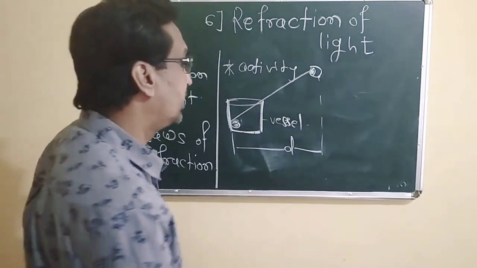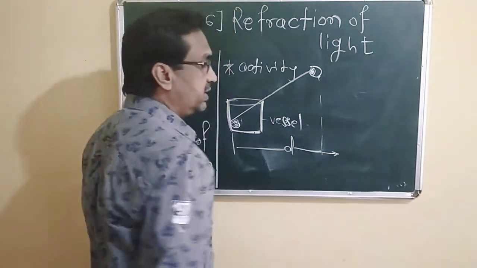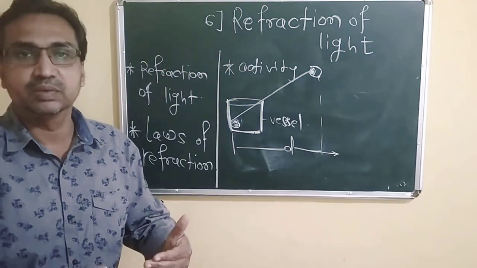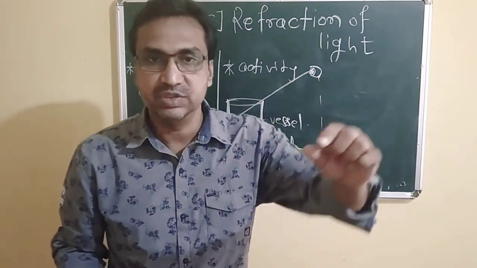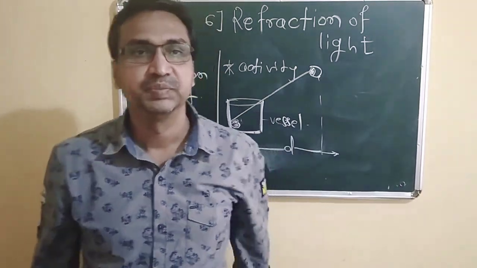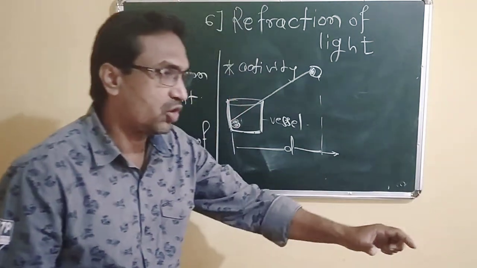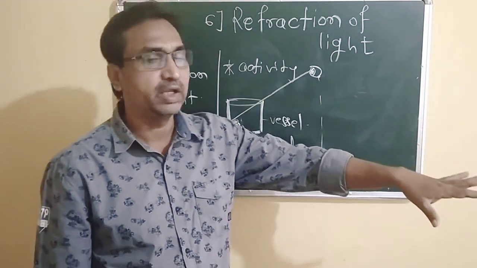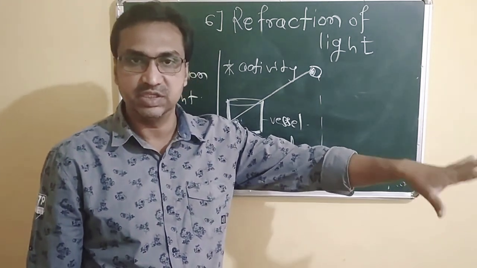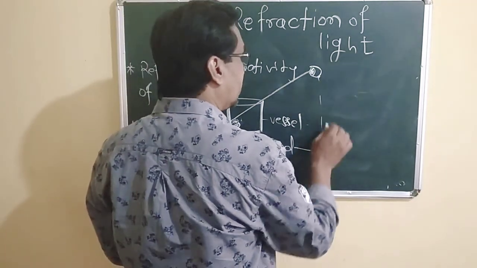But if we increase the distance and go further back, after that we are unable to see the coin which is dipped in the vessel. Here is the metallic vessel. We just stop where the coin cannot be seen, that is, where the coin disappears.